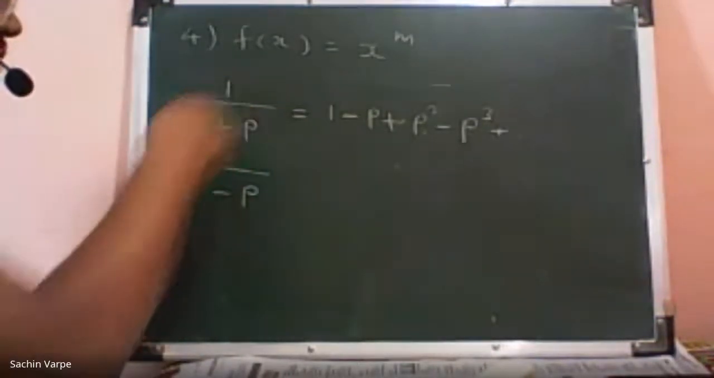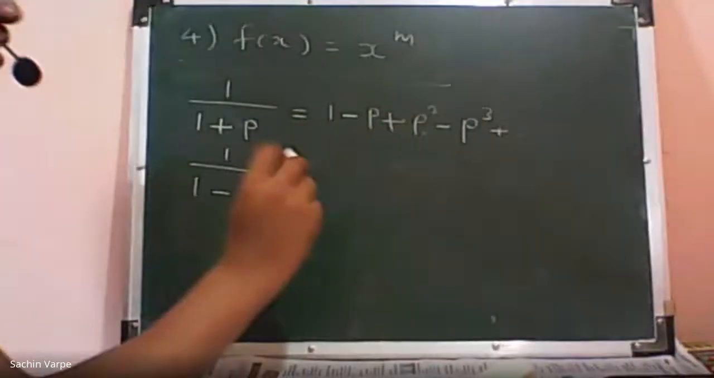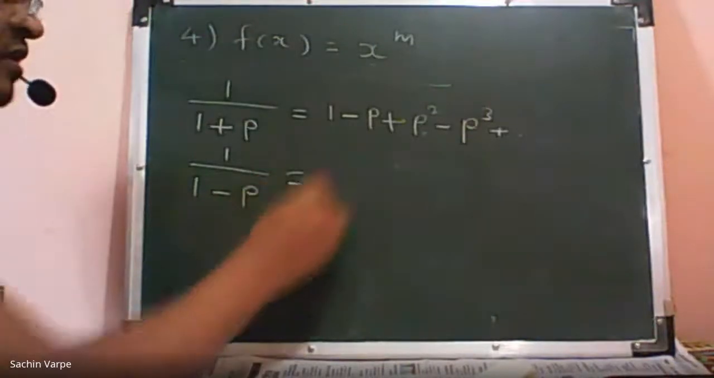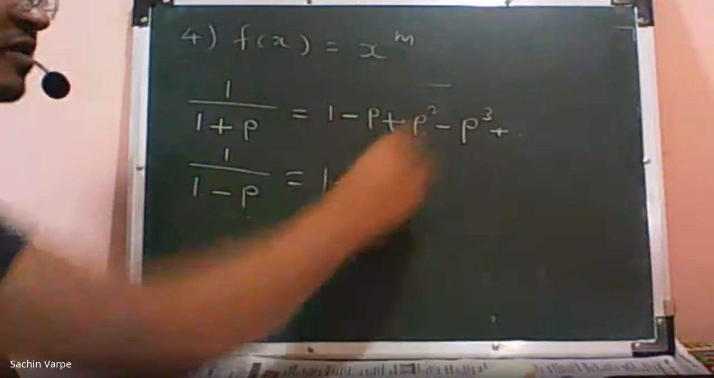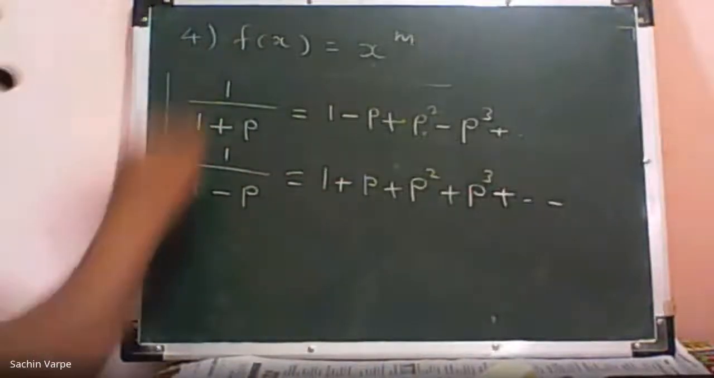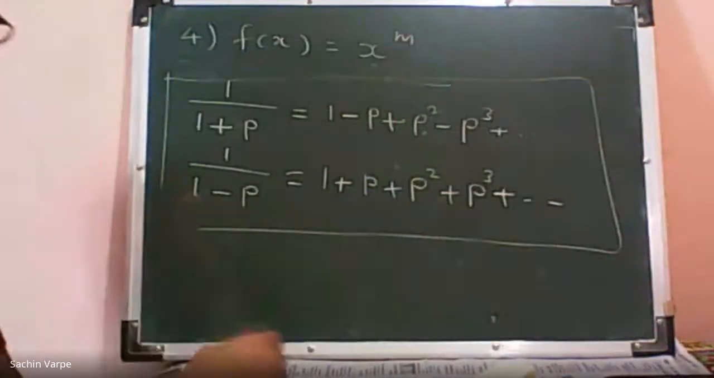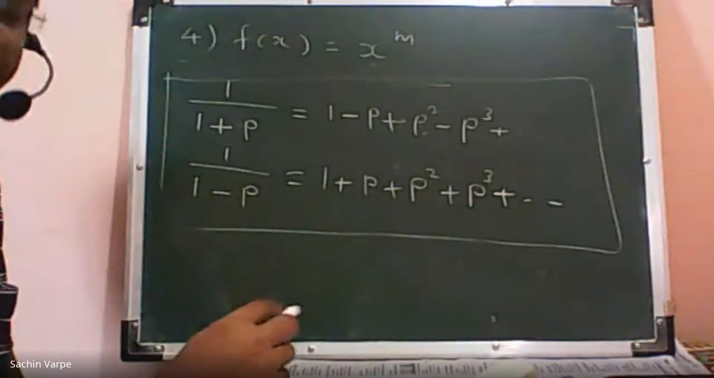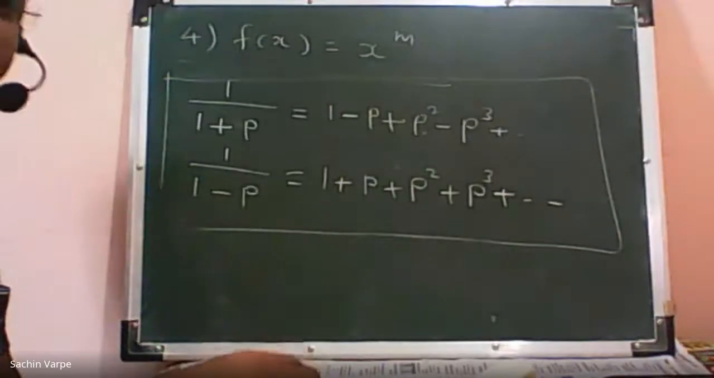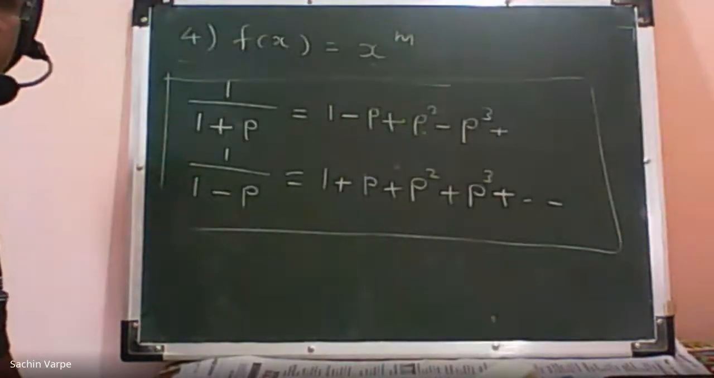If I write 1 upon 1 plus x, that is okay, but to avoid the confusion between this x and this x, I have taken p as the variable, for our convenience. The expansion of 1 upon 1 minus p has all terms positive: 1 plus p plus p square plus p cube and so on. These are the only two important expansions we are going to use in this case. This is very important. Please ask if you have any doubt in the expansion and in the case.